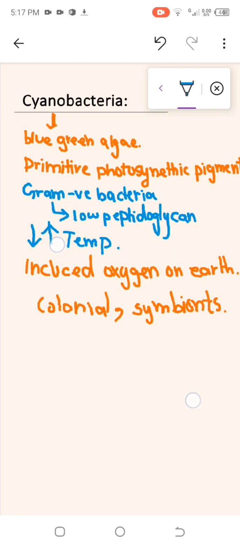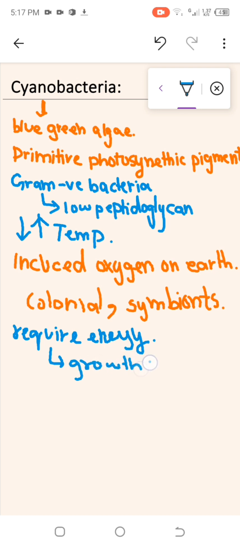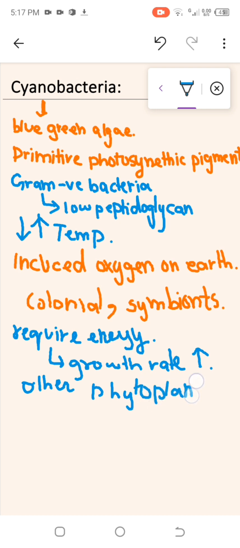They require this energy to increase their growth rate, in comparison to phytoplanktons. They need energy so that they can increase their growth rate compared to phytoplanktons.